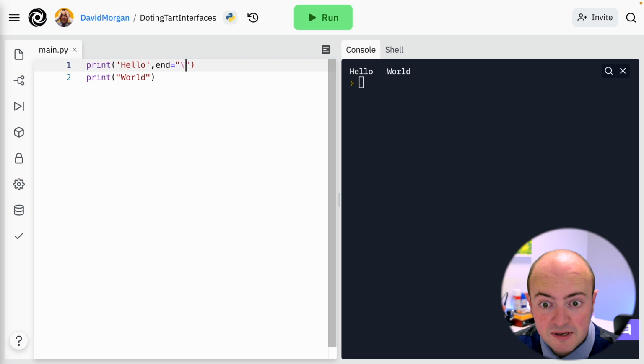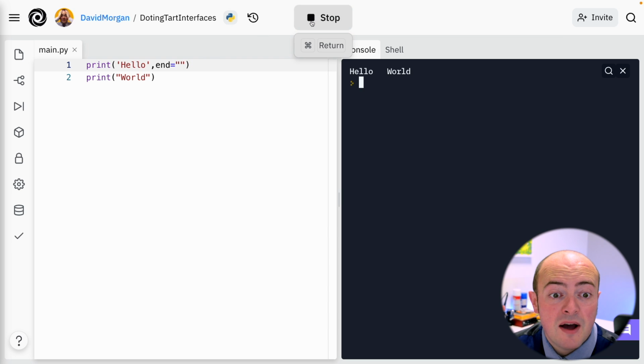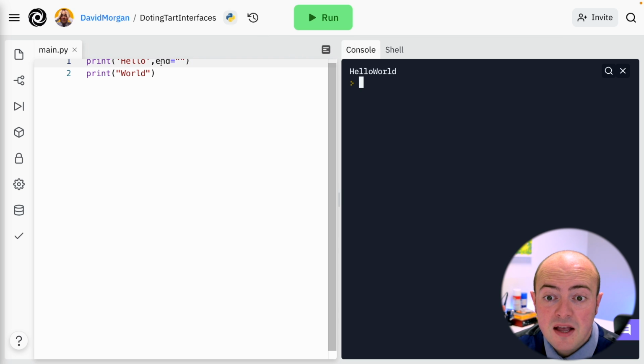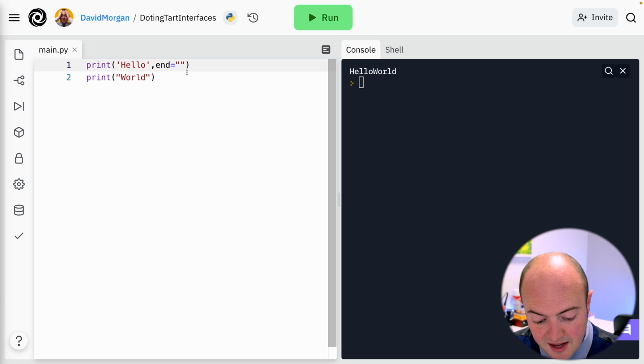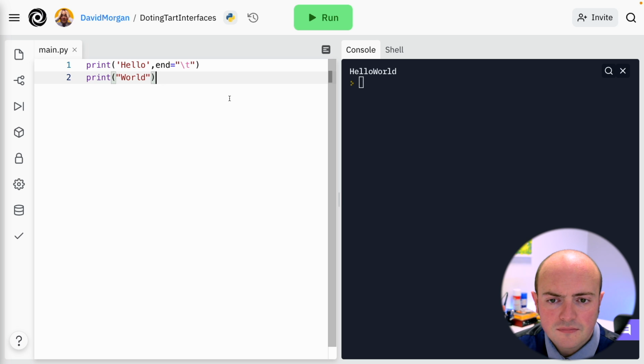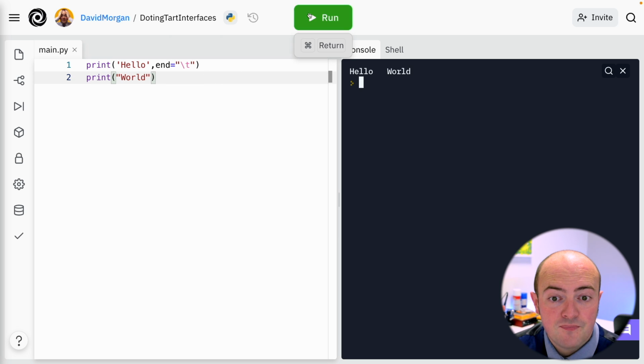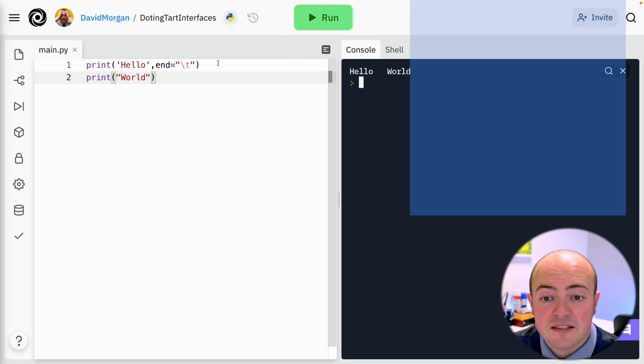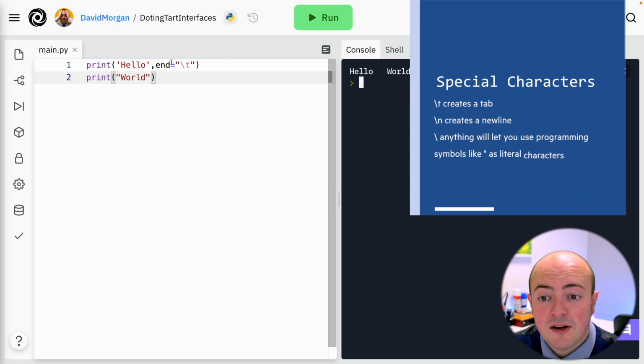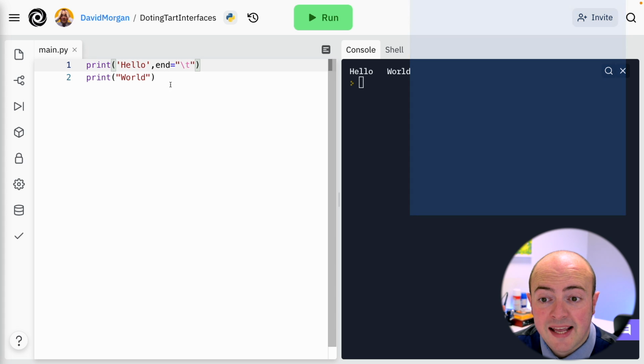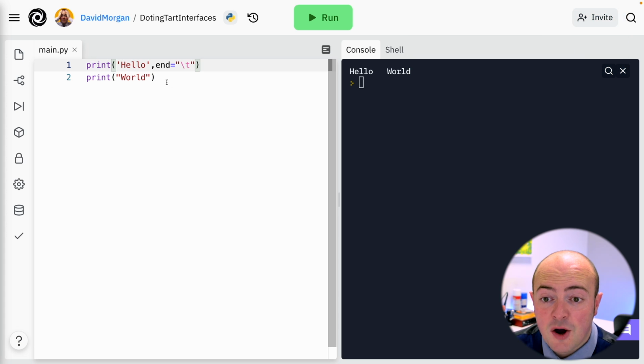I could leave that completely blank if I wanted to, and have nothing appearing between them. I'm going to leave it as a \t, and you'll see the \t, as it is a special type of character, is highlighted in pink there, and run it. Now one of the nice things repl.it does, of course, is it matches your brackets. If you click on your bracket, it'll highlight the matching brackets. You can see what you're working in, and any print statement needs to go in there.